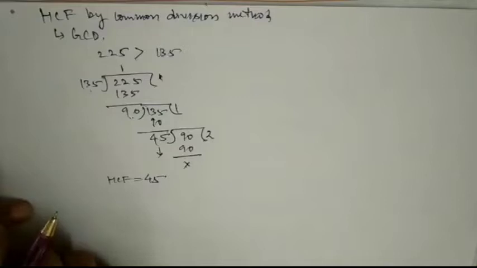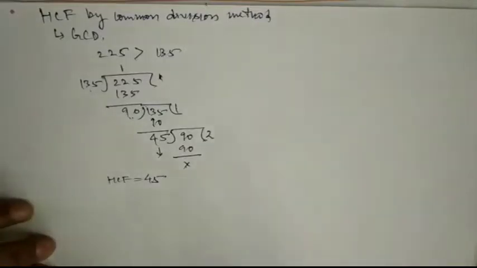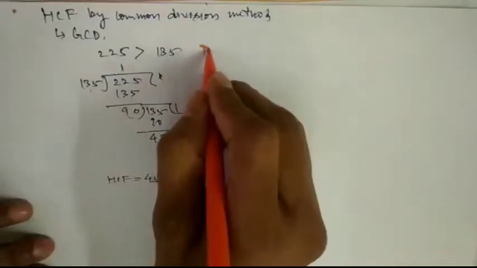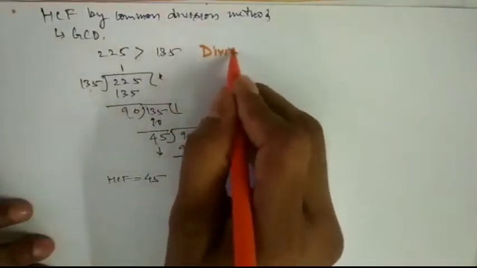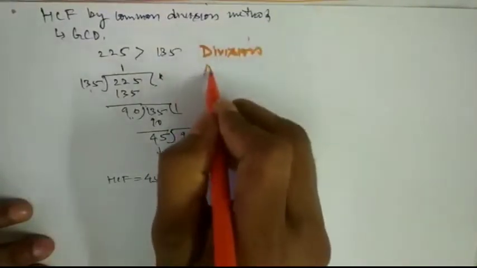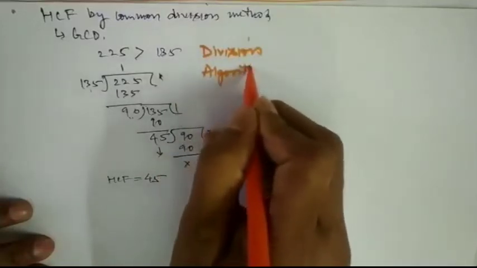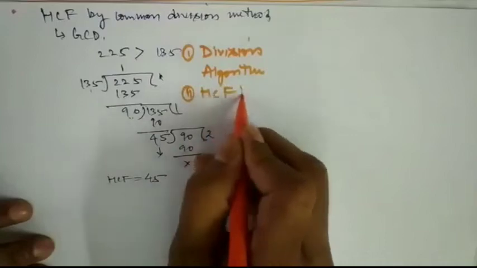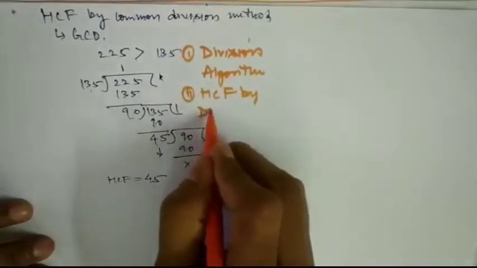So the two concepts that you have studied to study Euclid's division lemma are number 1, division algorithm, and number 2, HCF by division method.